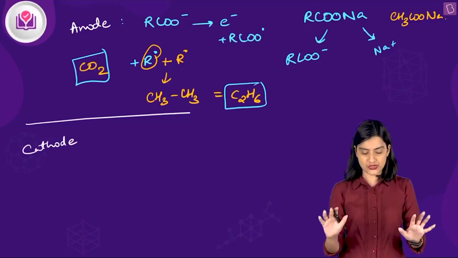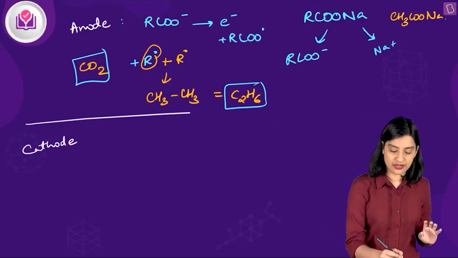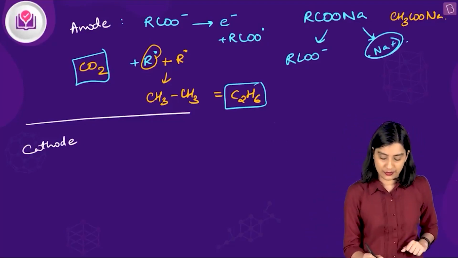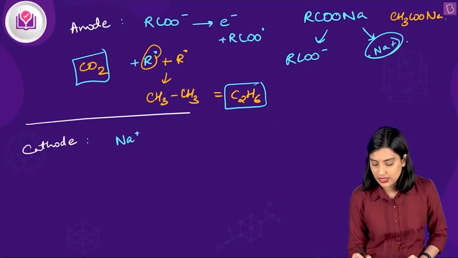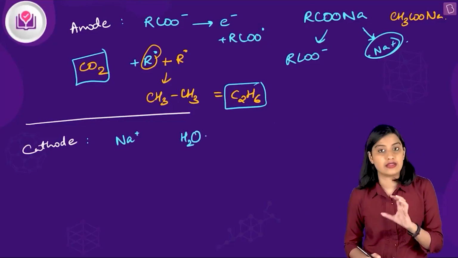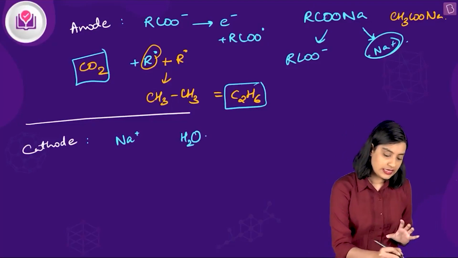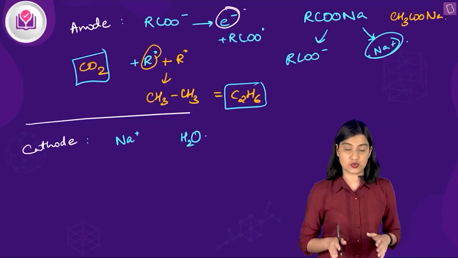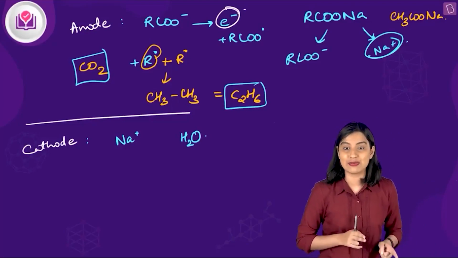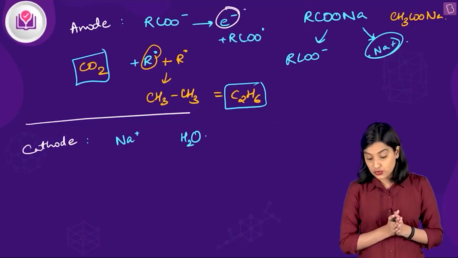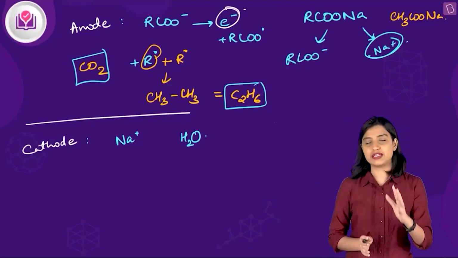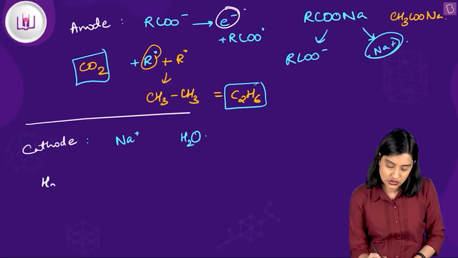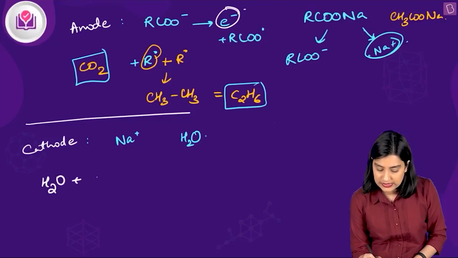Cool, sorted. Now what else is left? You have Na+ in solution, and this Na+ goes to the cathode. You have Na+ at the cathode, but also you have water at the cathode. So the electron that was released is going to help reduce one of these two: either Na+ or H2O. Which one is it going to be? Of course, it's going to be H2O. Why is it so obvious? You will study more details of it in electrochemistry. For now, I can say that H2O is going to accept electrons.